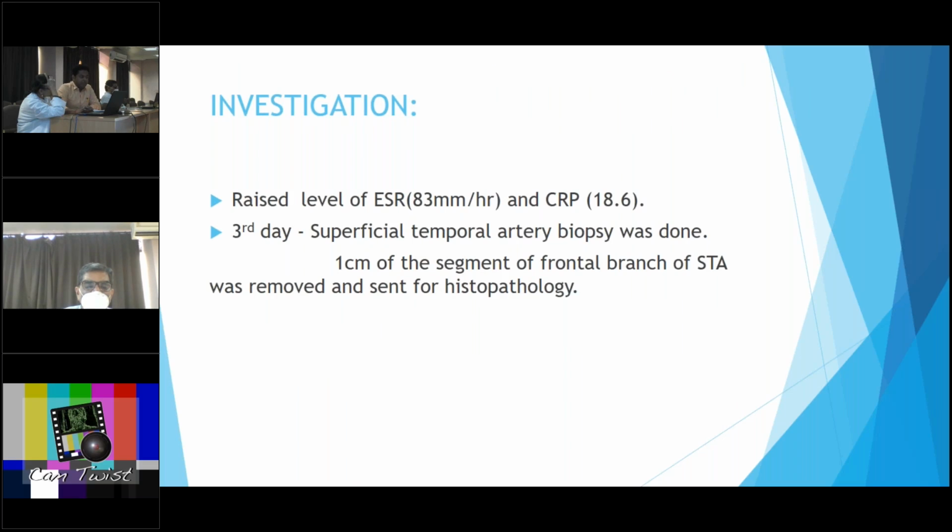On investigation, the hemogram showed a raised ESR, that is 83, and C-reactive protein 18.6. On the 3rd day, superficial temporal artery biopsy was done under admission, and a 1 centimeter segment of the frontal branch of the STA was removed and sent for histopathology.